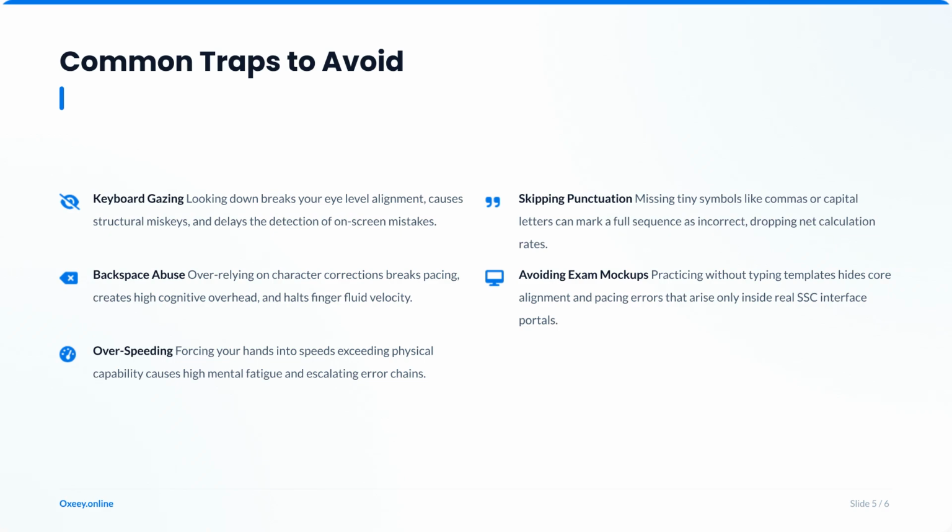Avoid common traps that can hinder your performance. Don't look down at the keyboard, as it breaks your focus. Avoid overusing the backspace key, as it hurts your rhythm. Also, ensure you practice with proper punctuation and use mock exam interfaces to prepare for real-world conditions.